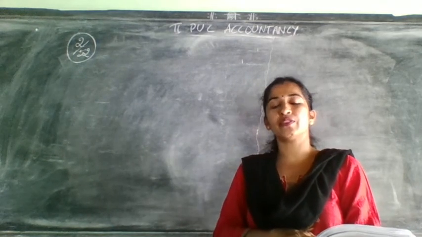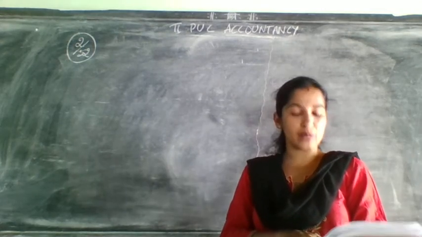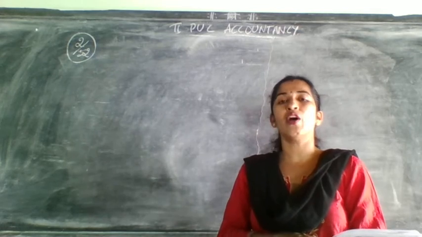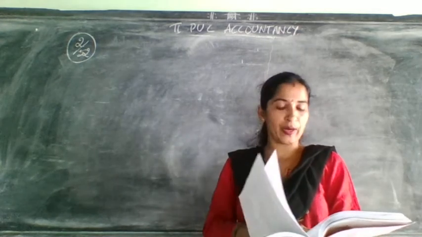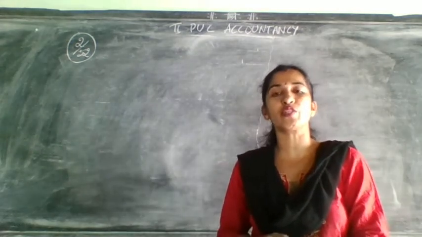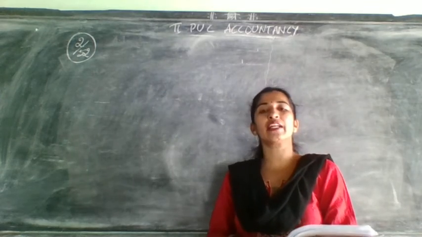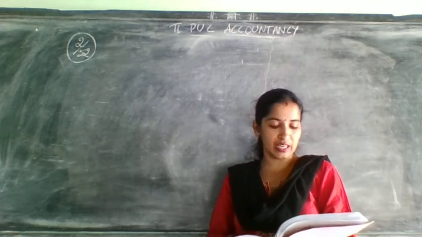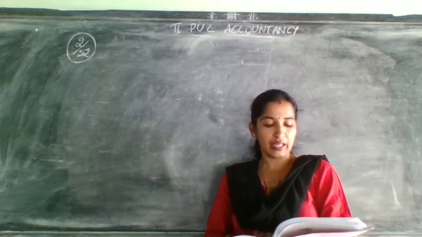General reserve, where will it go? It will not go to the next balance sheet, it will be distributed to all the partners. Here it is all the partners, no question of old partner and new partner. So general reserve will go to which account? Partners capital account. Next, related to capitals. This also will go to partners capital account.